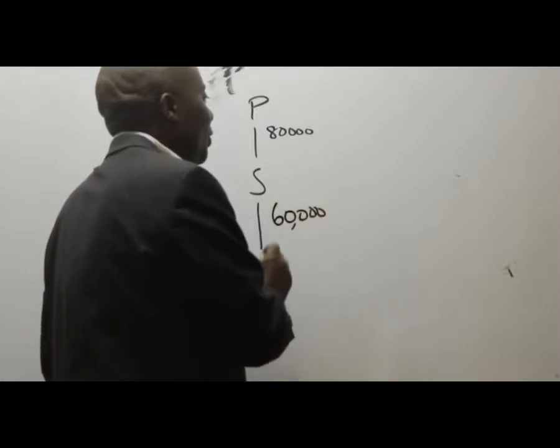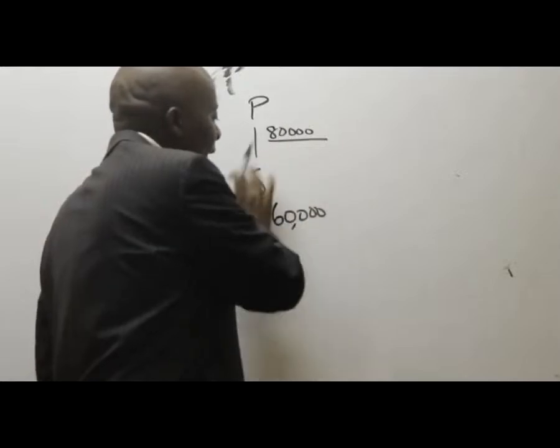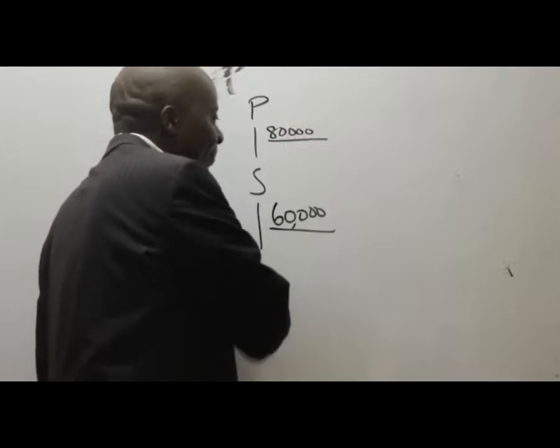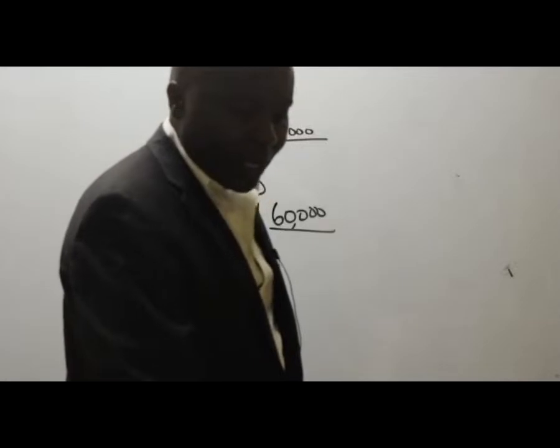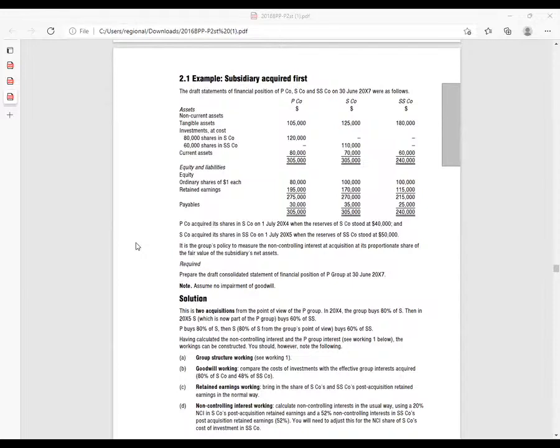So then please give me the number of ordinary shares of S company, and we will divide by the number of ordinary shares of SS company. Is there somebody who can see the number of ordinary shares of S company? How many are you able to see as the number of ordinary shares of S company?